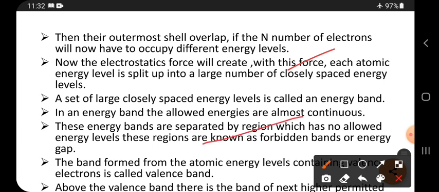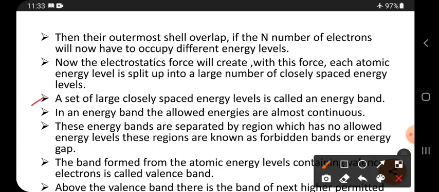Here one level is there. Because of the electrostatic force, this one can be split into two or more. Like this, it splits, meaning it is converted into two or more lines, closely spaced, meaning with a very small gap.